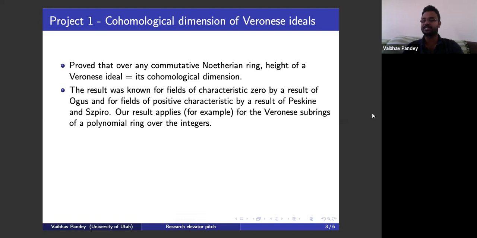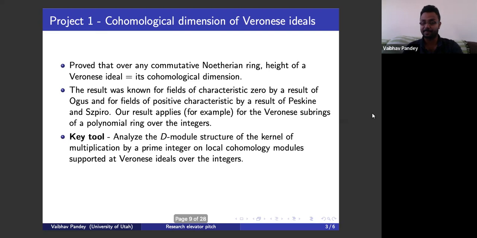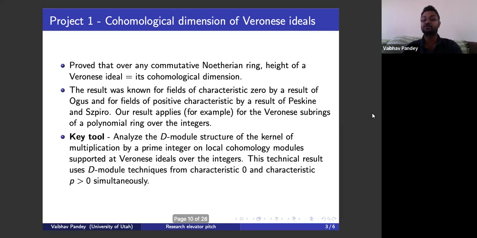The key tool to achieving this is by looking at the local cohomology modules supported at the Veronese ideal as a D module. What we do is we analyze the kernel of the multiplication by P map as a D module and then exploit the fact that we are sitting in mixed characteristic so that we can get to use D module techniques both from characteristic 0 and characteristic P to analyze the kernel of the critical local cohomology modules.